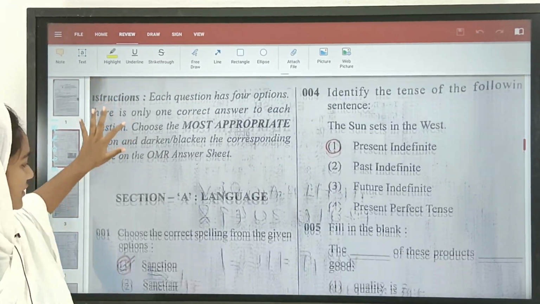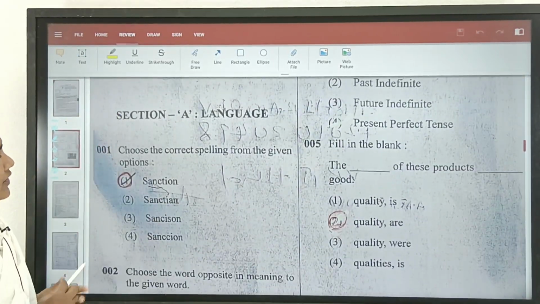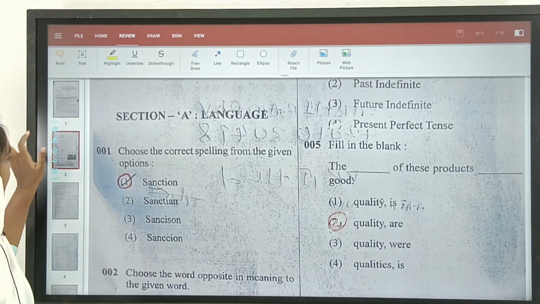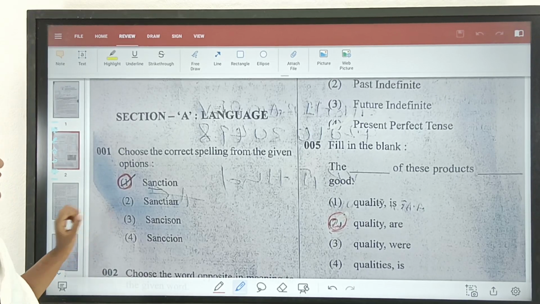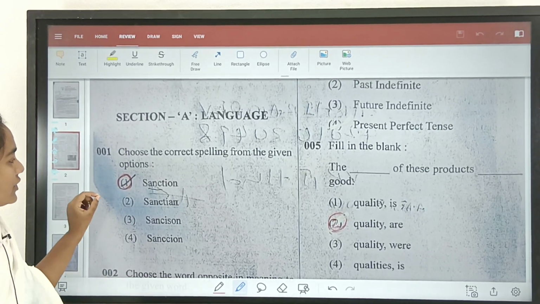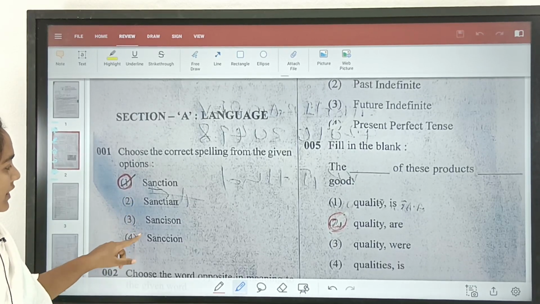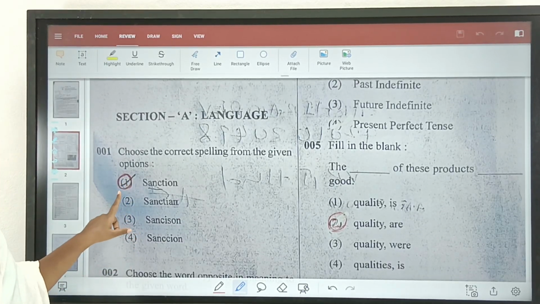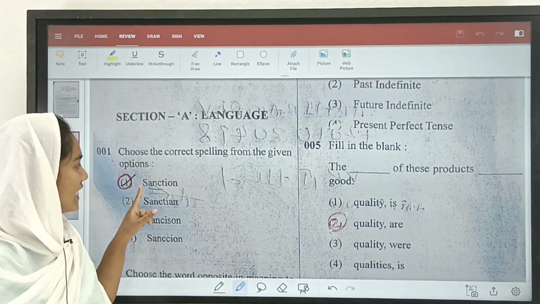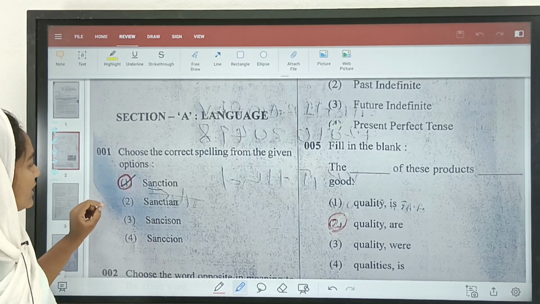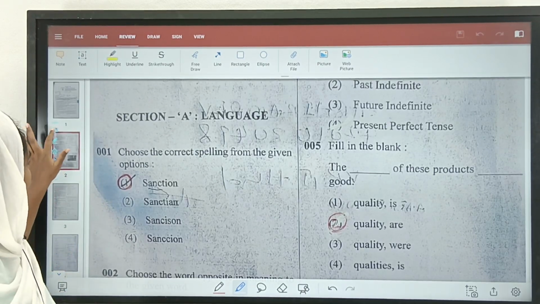So the first question here would be, choose the correct spelling from the given options. As we all know, this is about correct spelling. The first question answer would be sanction. So we have 4 options here, one by one, and we have to select the correct option. So this would be sanction, S-A-N-C-T-I-O-N. So this is the correct option, number 1. So let us move on for the next one.